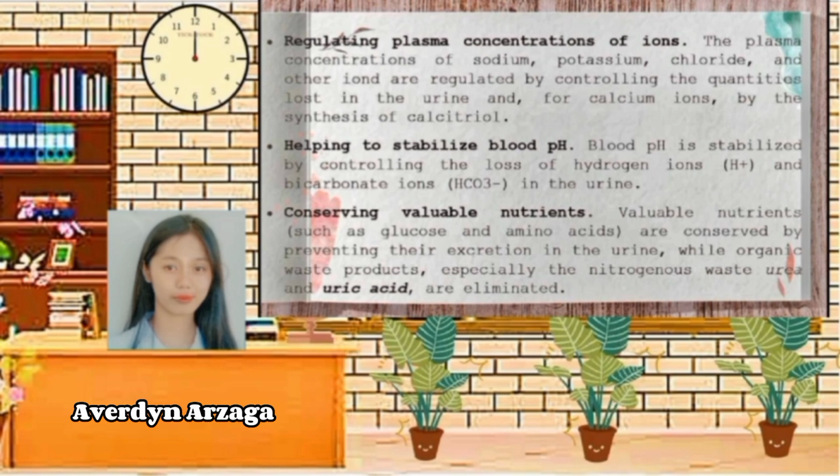Third, helping to stabilize blood pH. Blood pH is stabilized by controlling the loss of hydrogen ions and bicarbonate ions in the urine. Fourth, conserving valuable nutrients such as glucose and amino acids, which are conserved by preventing their excretion in the urine, while organic waste products, especially the nitrogenous waste products urea and uric acid, are eliminated.